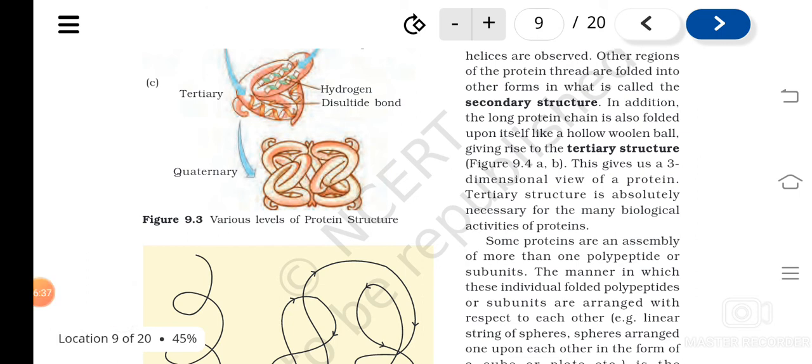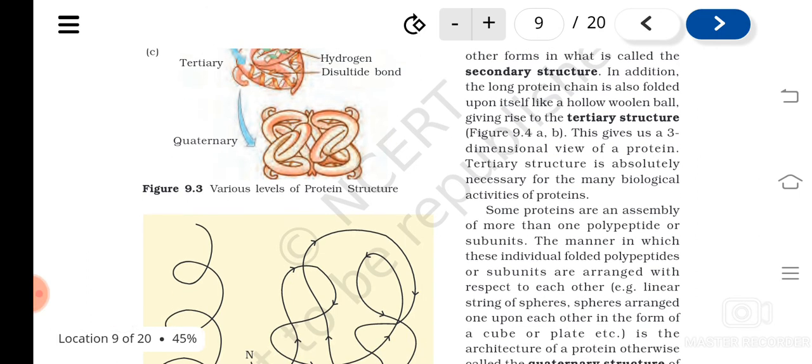Polymers of different monomers: nucleic acids are polymers of nucleotides, polysaccharides are polymers of monosaccharides, and proteins are polymers of amino acids. So I told you about the structure of amino acids and proteins, and also we have seen nucleotides, what they are, and how they make up the nucleic acids. So I hope this much is very clear to you.